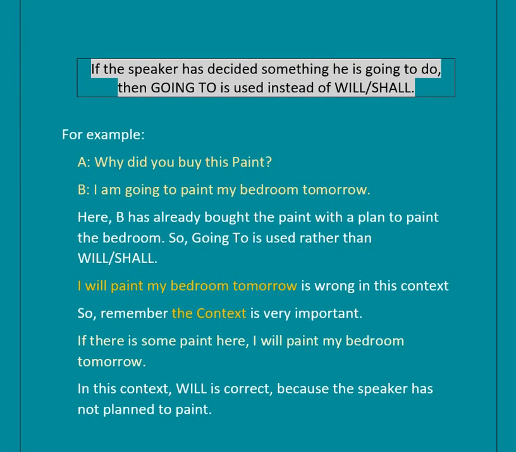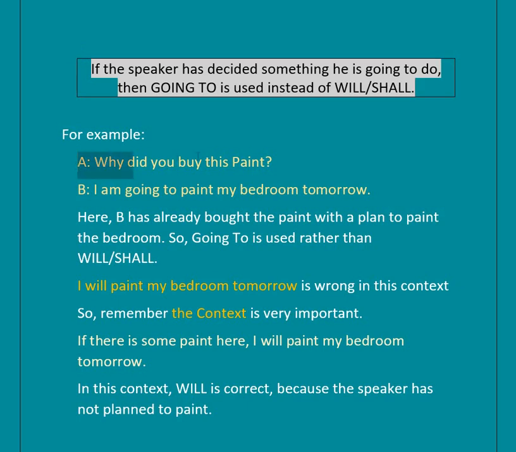Now, listen carefully to a special condition. If the speaker has decided something he is going to do, if the speaker has a prior decision about what he is going to do, then going to is used instead of will or shall. Remember, please go through this statement carefully. If the speaker has decided something he is going to do, then going to is used instead of will or shall. See the example. This is a question and answer between A and B.